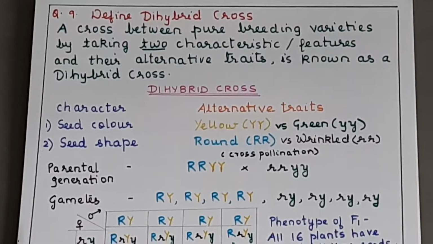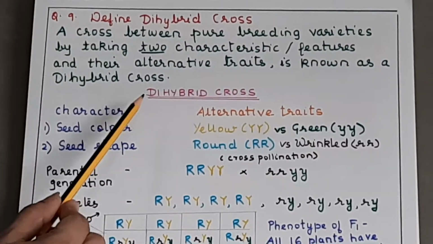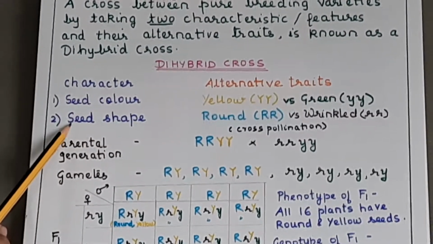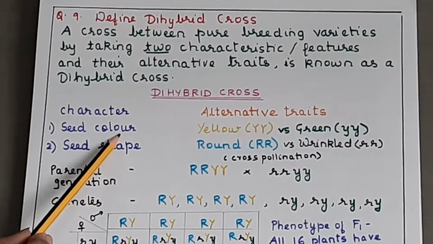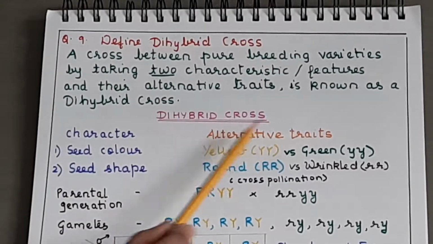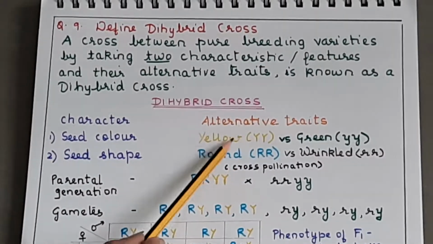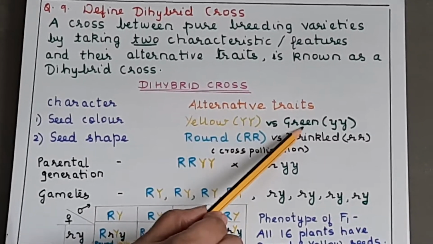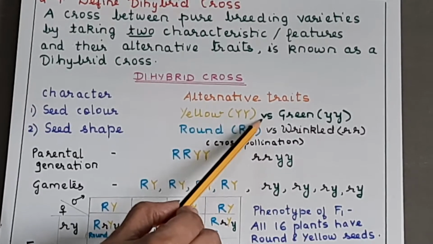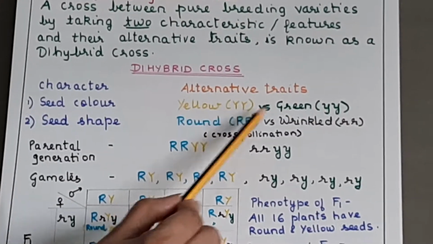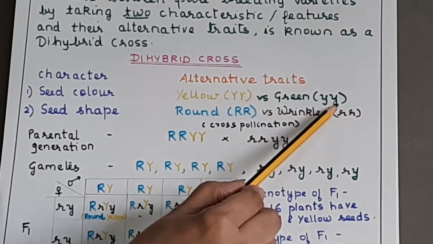It's a bit complicated but easy if you pay attention. So now what are the 2 characteristics which we are taking here? Seed color and seed shape. Now seed color, the alternative traits are yellow, that's why I have written in yellow, and green. So yellow seed is dominant over green seed. So yellow is dominant, so capital Y, and green will be small y.